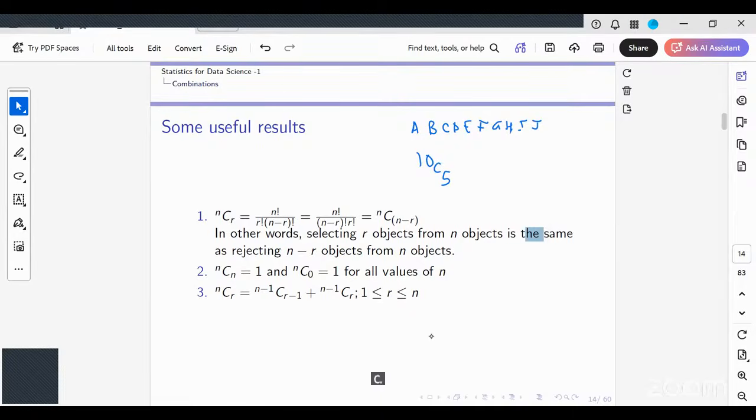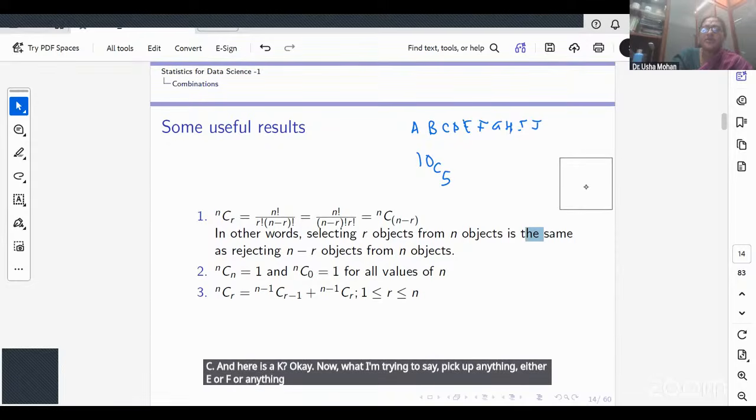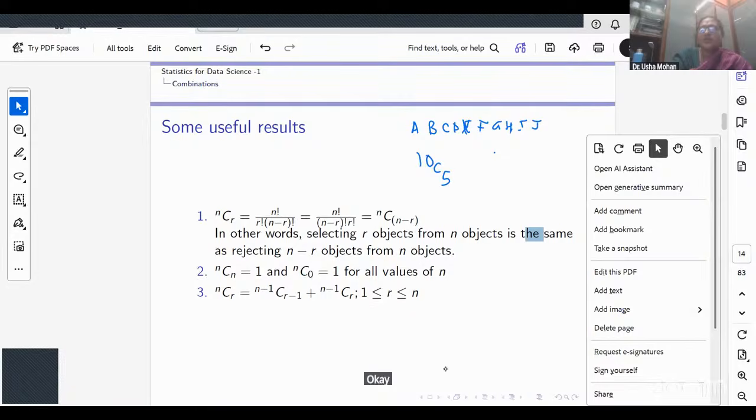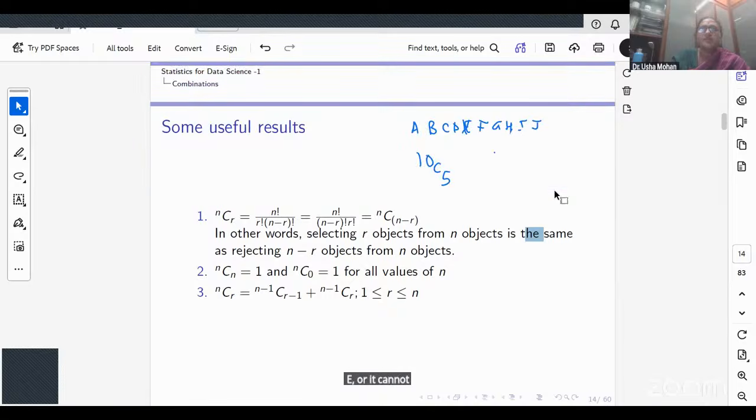Is it clear? Okay. Now what I'm trying to say is, pick up anything, either E or F or anything. Suppose I pick up E. Now this 10 C 5 could include this E, or it might not include this E. E might be a part of it or E might not be a part of it.